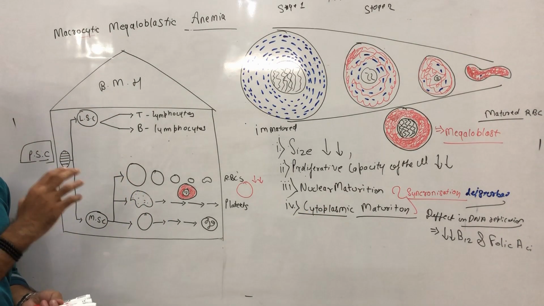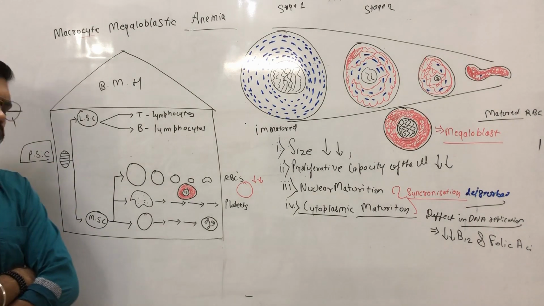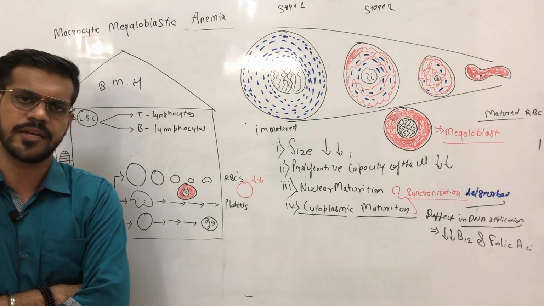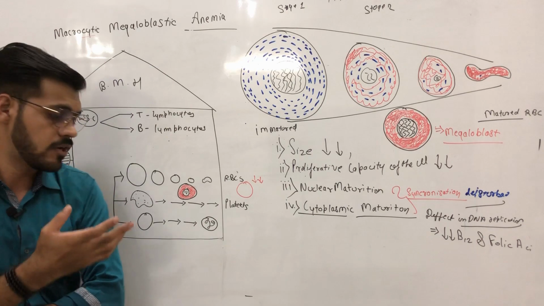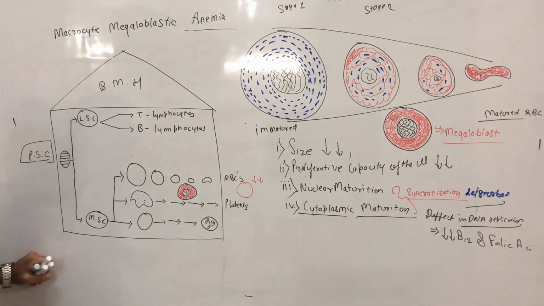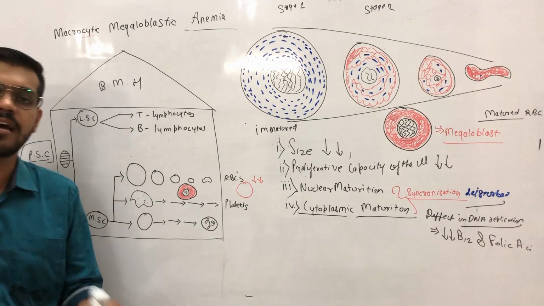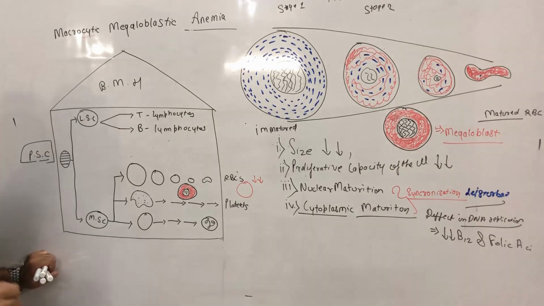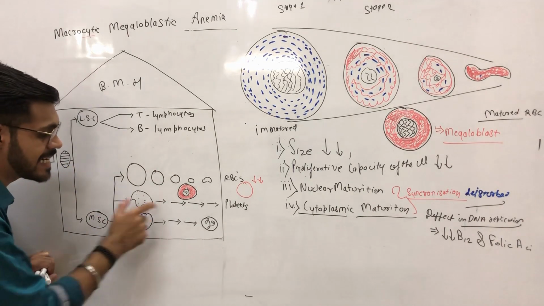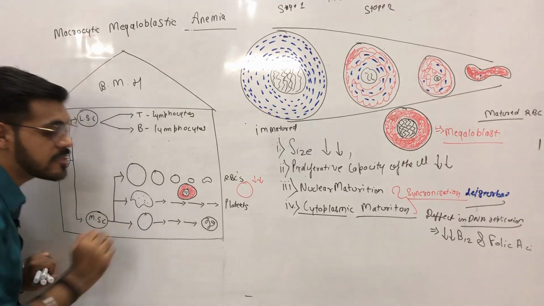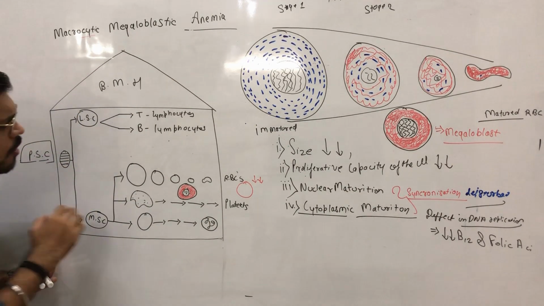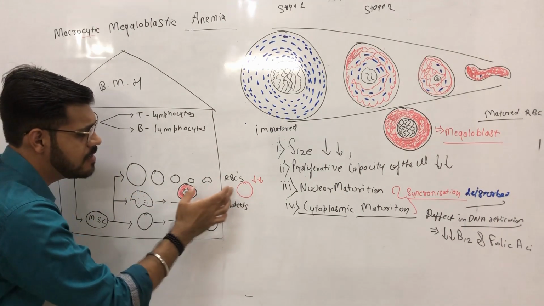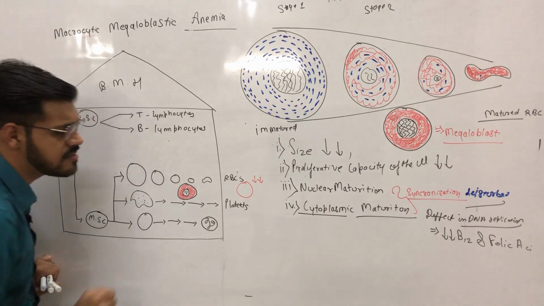Now, if there is a defect in DNA replication due to deficiency in B12 and folic acid, all the cells which are rapidly proliferating are affected, because the cells in the bone marrow are also rapidly proliferating. The RBCs have a life of 120 days. That means our bone marrow is continuously working on producing new RBCs. Platelets also are destroyed in a very short lifespan. So our bone marrow is continuously working so that there is not a deficiency of these cells in our